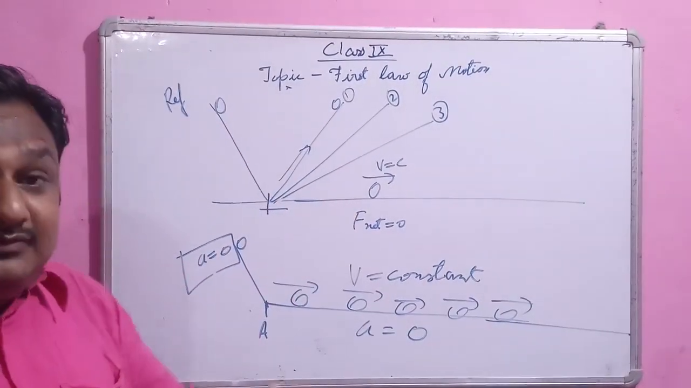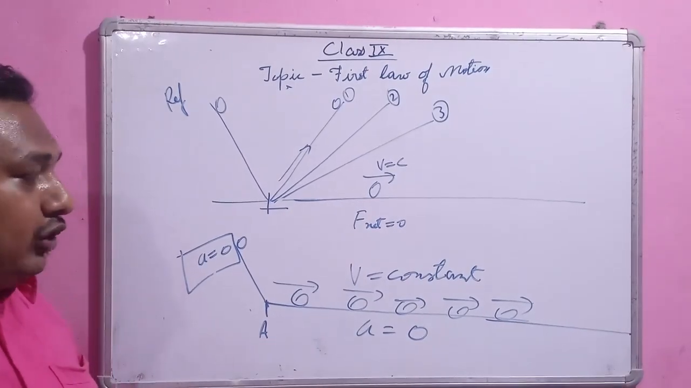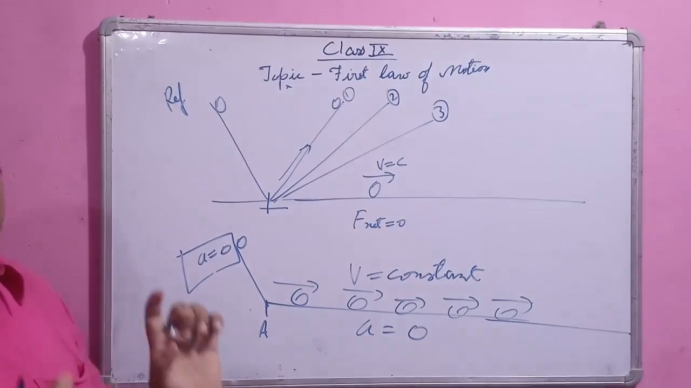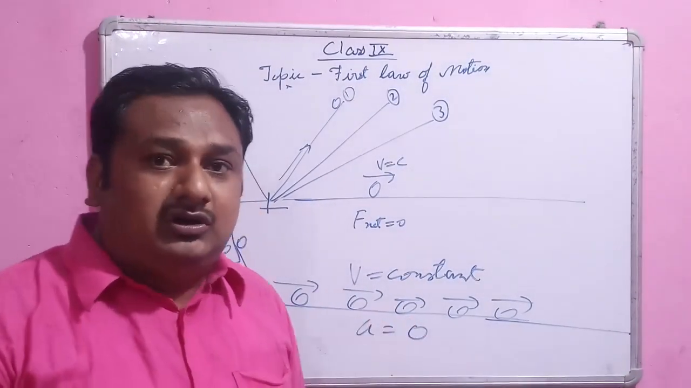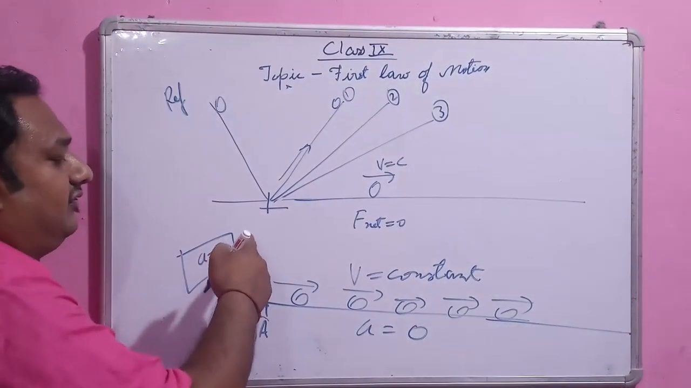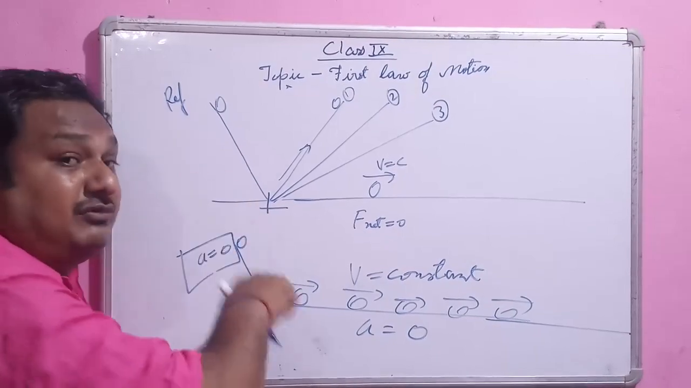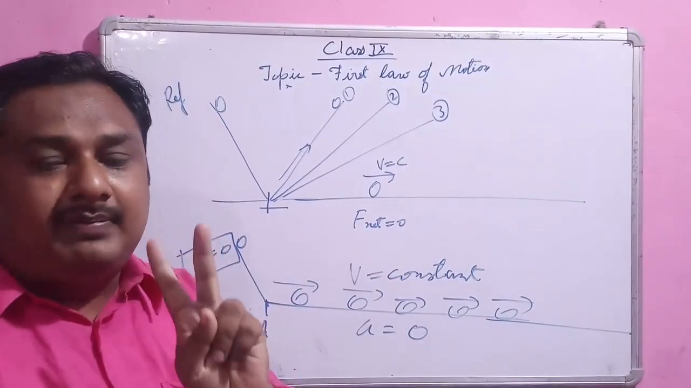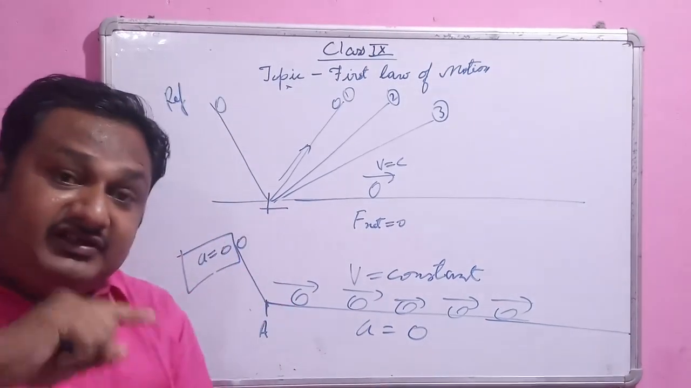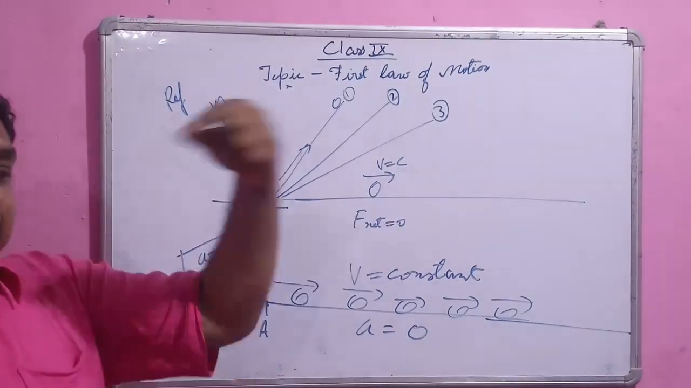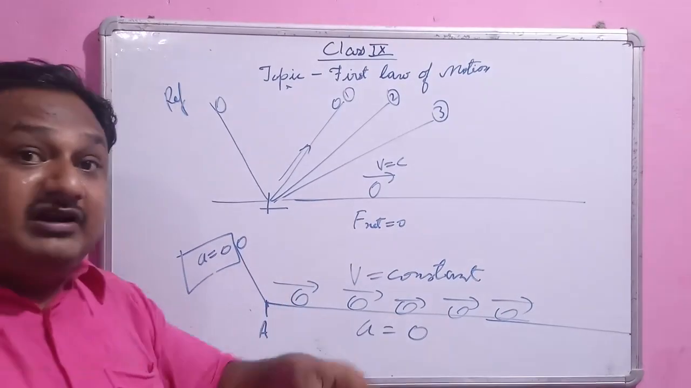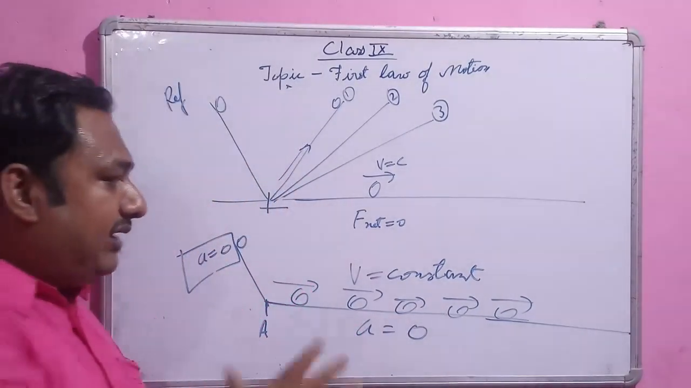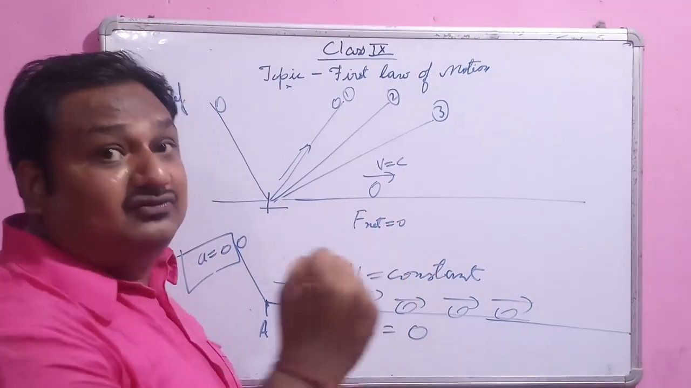So what does this mean? It means that the ball resists the change of motion. The ball resists the change of state of motion. From rest, the ball resists coming into motion. From motion, the ball resists coming to rest. There are two things here. Whenever the object is at rest, it will resist coming into motion, and whenever the object is in motion, like the ball here, it will resist coming to rest. That means the ball has some inertia. That is called inertia.